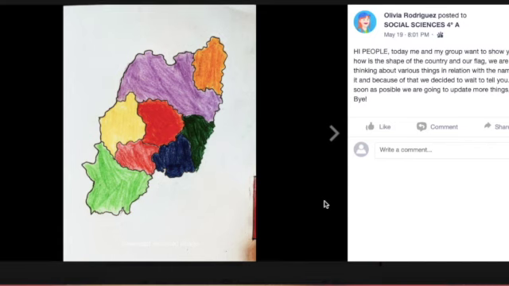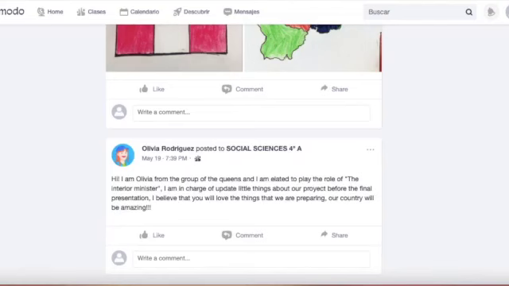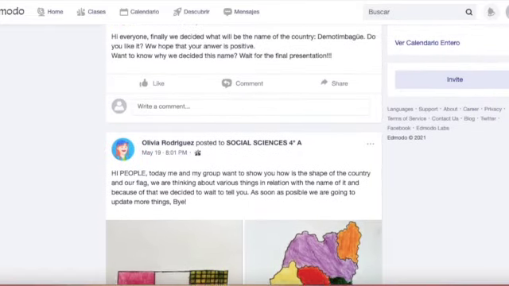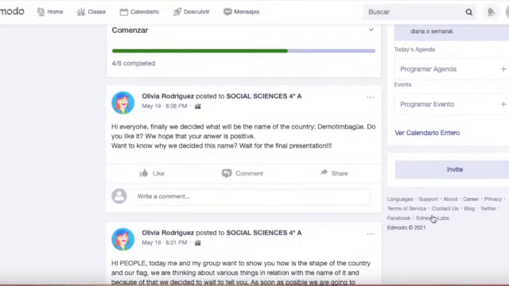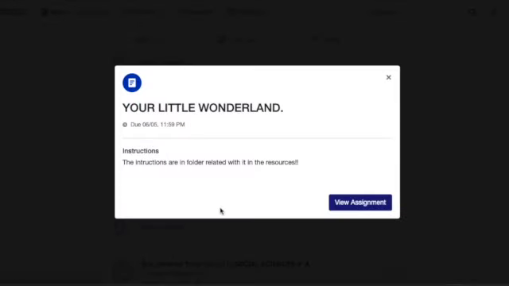Later, in the second part, Olivia, as the interior minister, shared with us in Edmodo how the flag of the country is, that they made first by hand, and the shape of it. And finally, the name of the country, Zimbabwe. Alicia, in the role of the president, sent me the final work by Edmodo and asked me by private message about some things to improve their work.